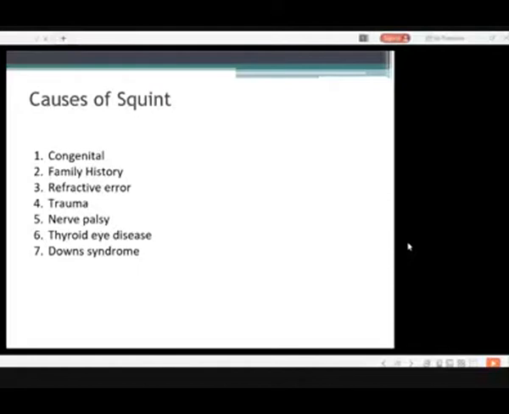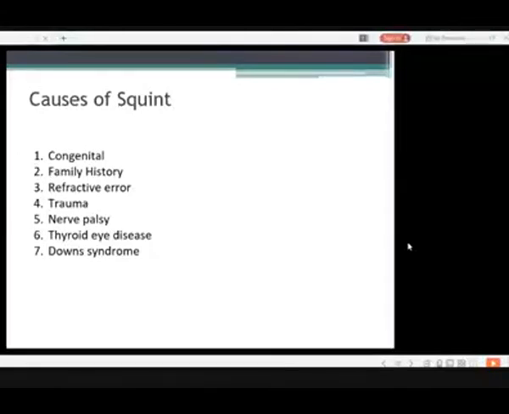Any pathology or condition has some reasons, and here are the reasons for the squint. Squint can be congenital, can have a family history, or refractive error, as I told you earlier, like myopia, hypermetropia, astigmatism. It could be due to trauma, which can lead to nerve palsy, or trauma of the muscles itself, like extraocular muscles.